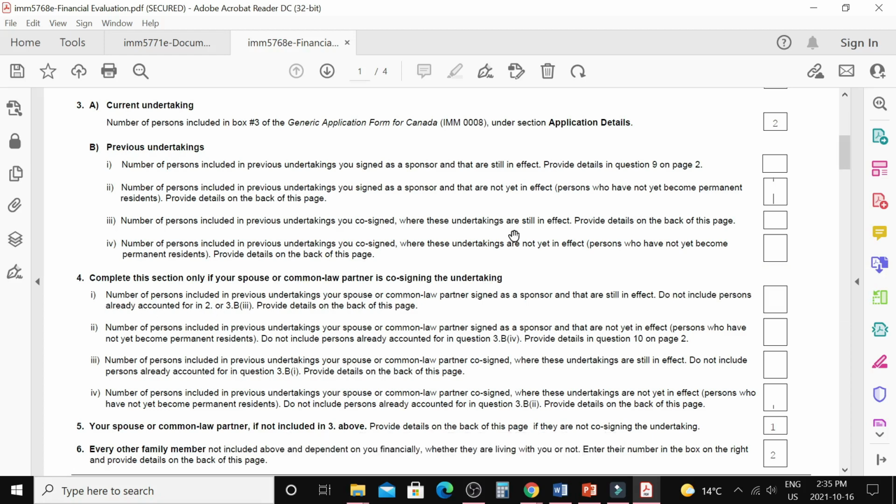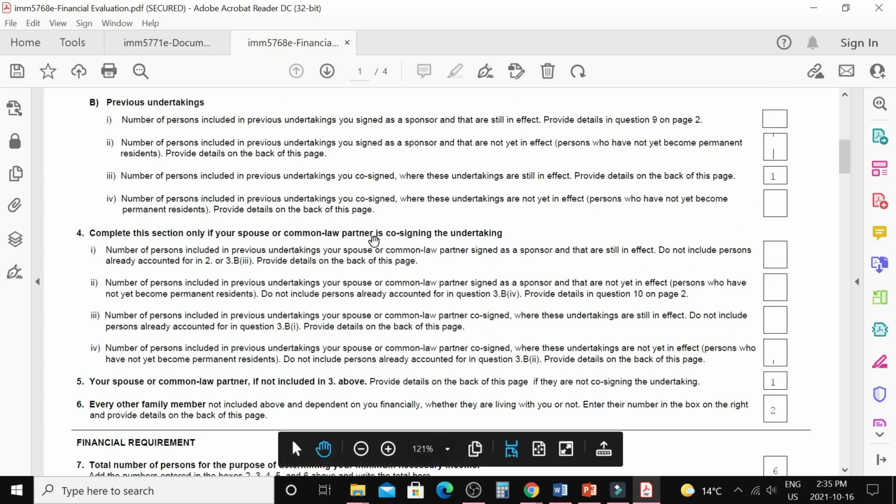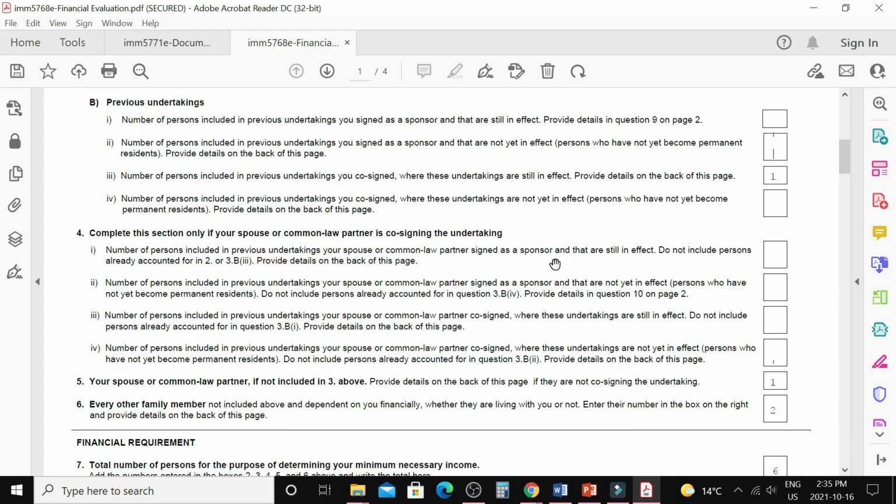Suppose you co-signed for one of your spouse's parents, then you're going to write here that they are already PR, so you're going to write 1 here. Now when it comes to your co-signer, they ask for the number of persons included in a previous undertaking, where your spouse or common-law partner signed as a sponsor. So your spouse signed as a sponsor for his or her parent and you co-signed.